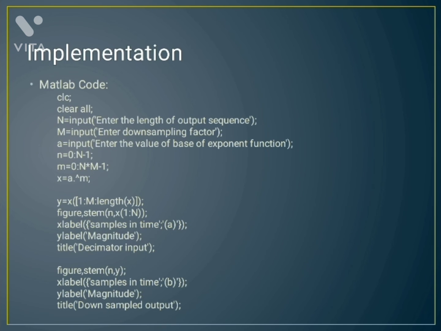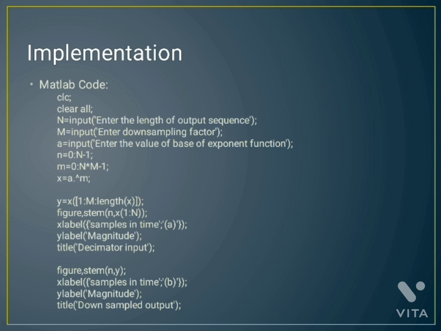This is the code for the downsampler. Here the first input we are taking is n, the total number of samples, that is the length of the output sequence. The second number is m, the downsampling factor by which we are going to downsample the signal. The third number is the base value of the exponential function. In this example, we are taking the signal as an exponential signal, but in actual it can be any signal.